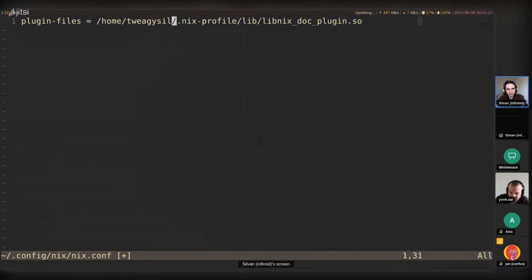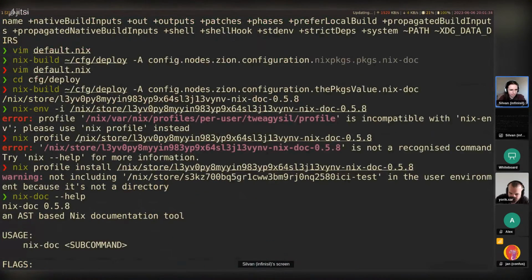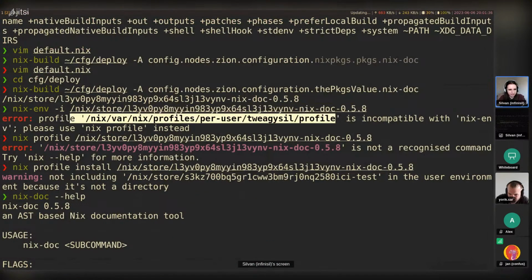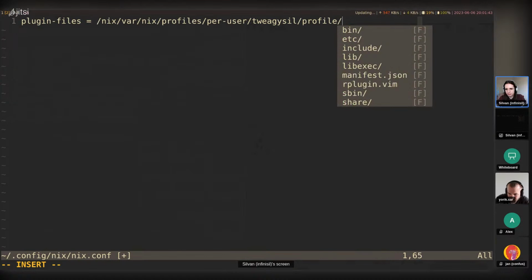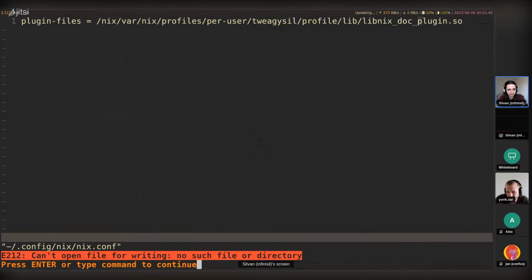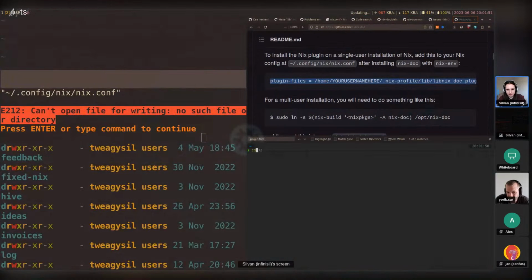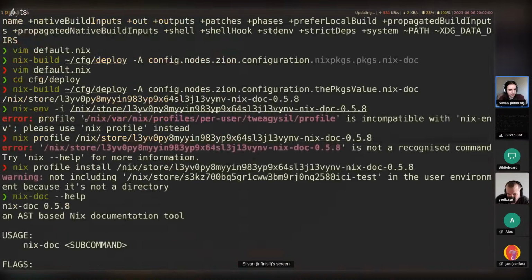I'm just going to verify just by path completion here. Well, that doesn't exist. So let's go. Where was it installed? This is the profile. And let's see. We want lib and lib nix-doc plugin.so. All right, can't open file for writing. Let's do config nix, mkdir -p config nix. All right, we wrote it.